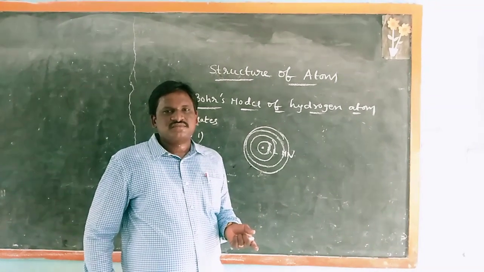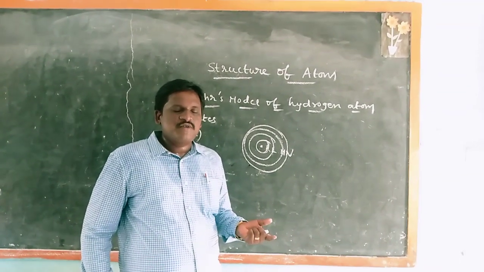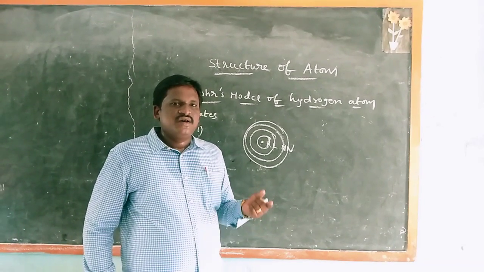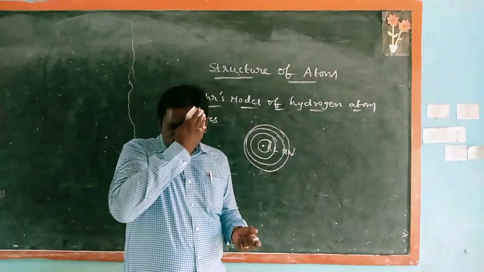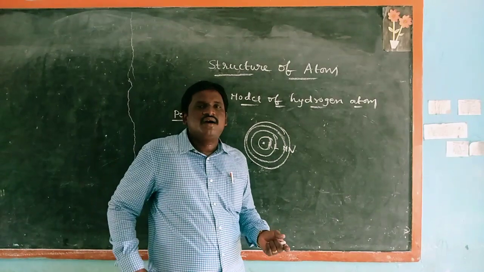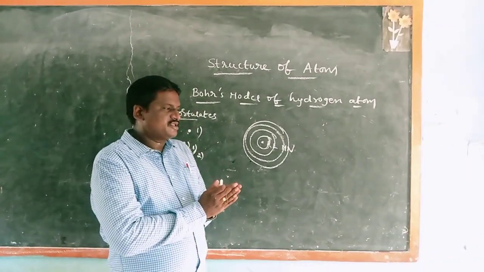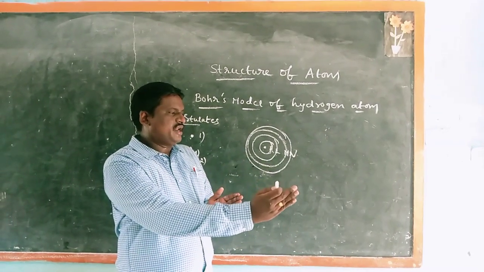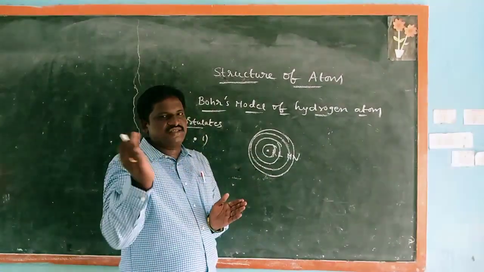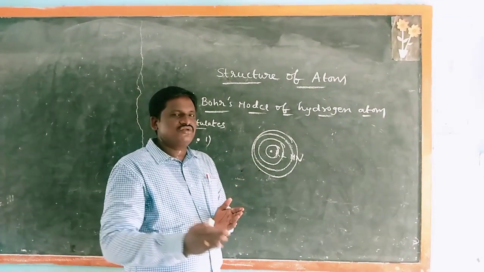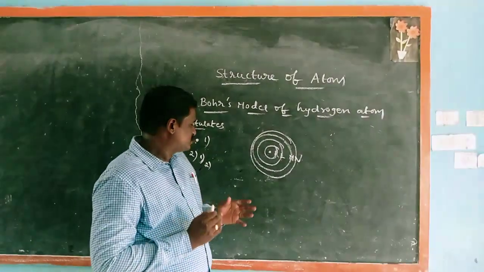Emission spectrum is formed by emission of energy when electrons jump from a higher energy state to a lower energy state. Absorption means lower to higher energy state; emission means higher to lower energy state.